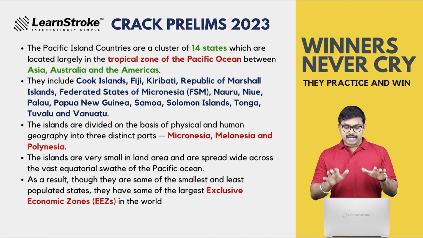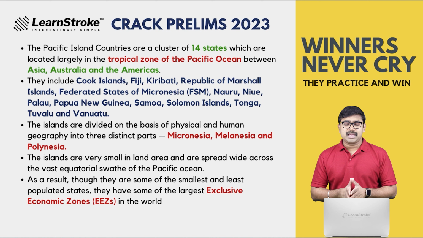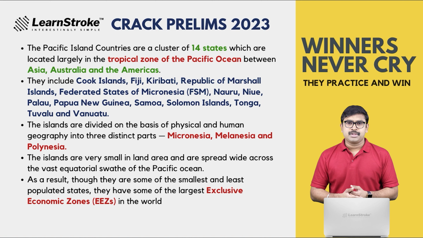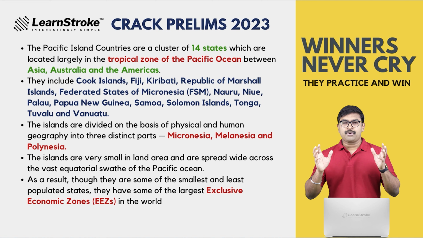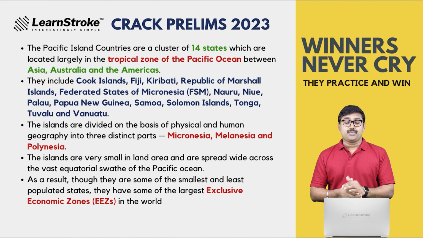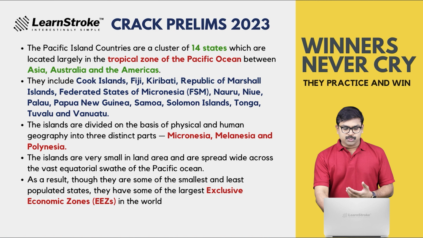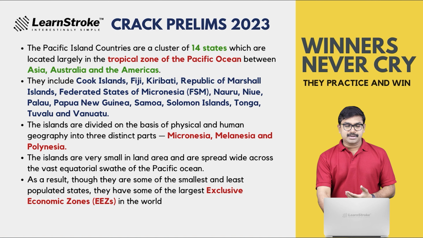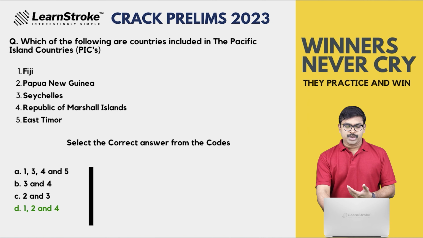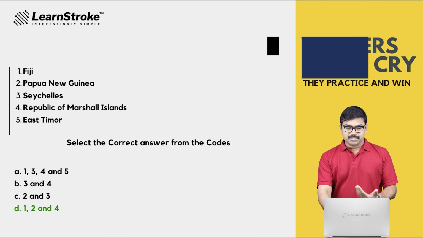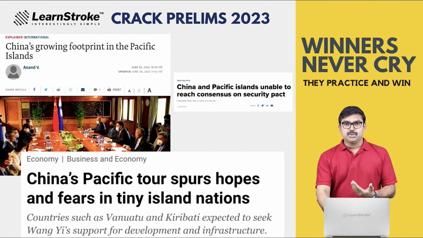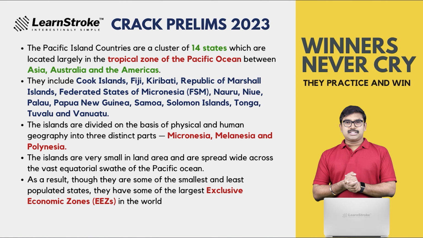And why are they famous? They have the largest exclusive economic zone in the world. Sometimes you can say much larger than India. And that is the reason why China is looking forward to this region. So we'll deal more about this. So this was the question and I hope you can eliminate the countries easily. Look at the map. You can see the Pacific Ocean, the Pacific Islands countries.